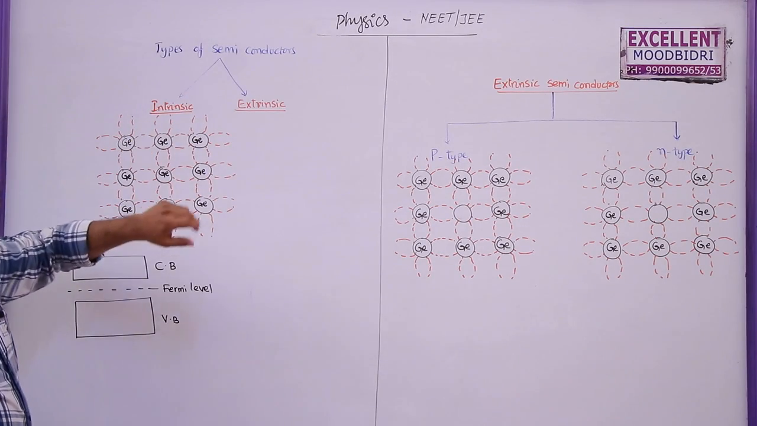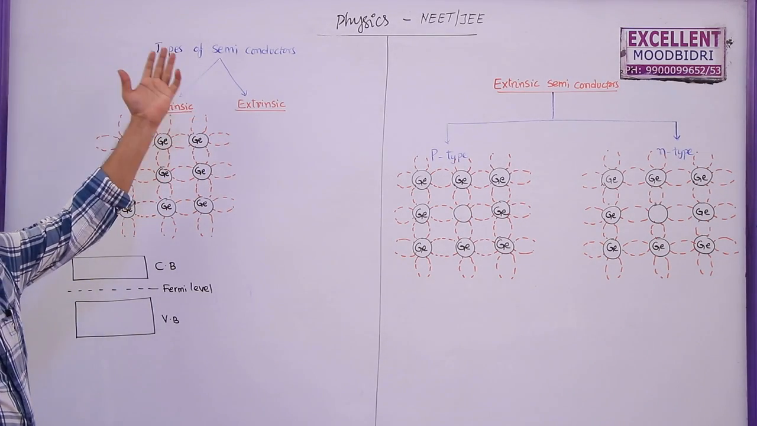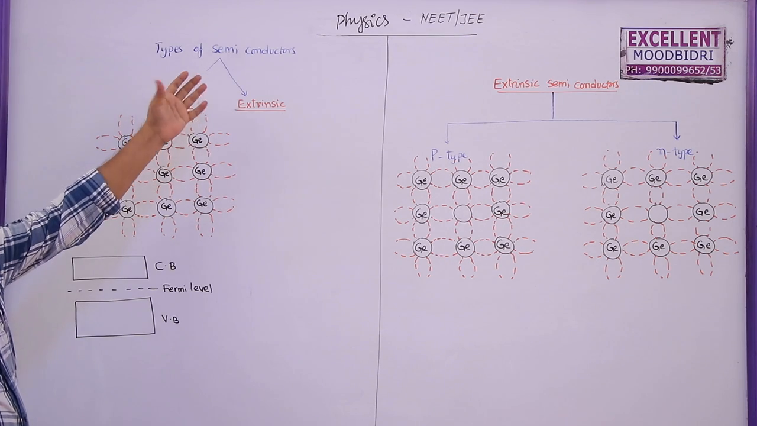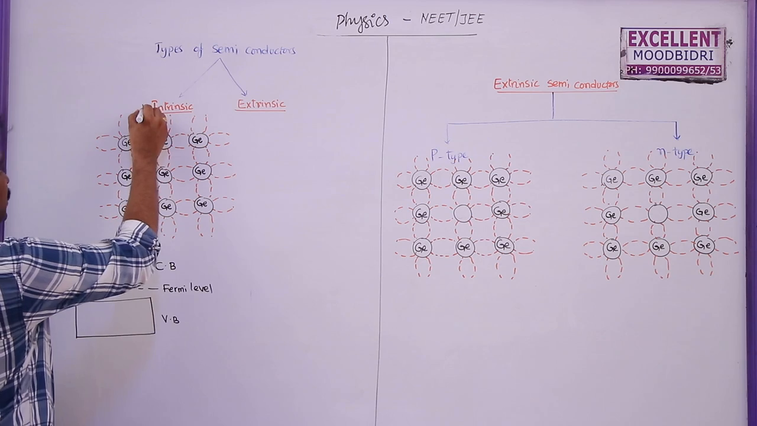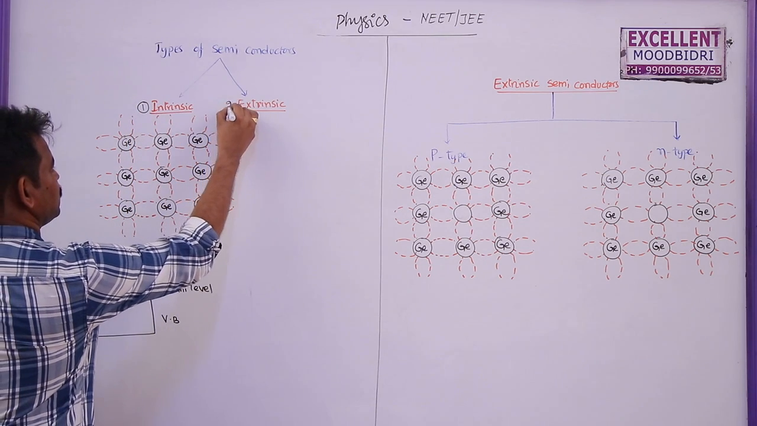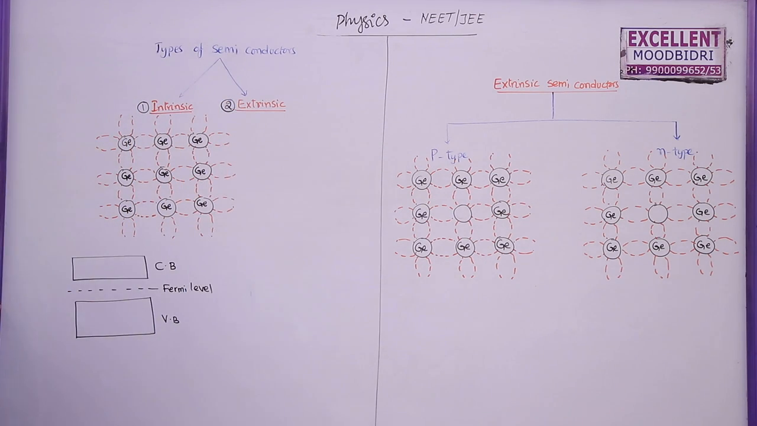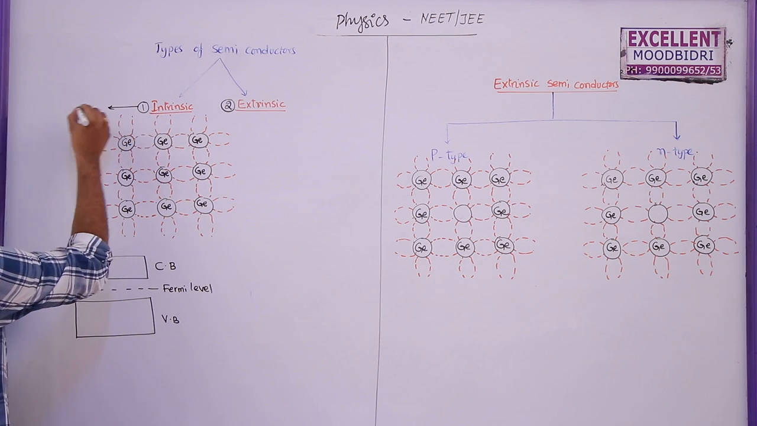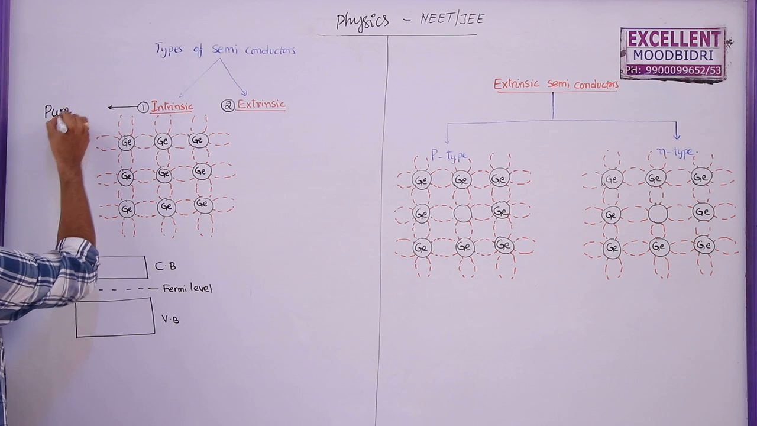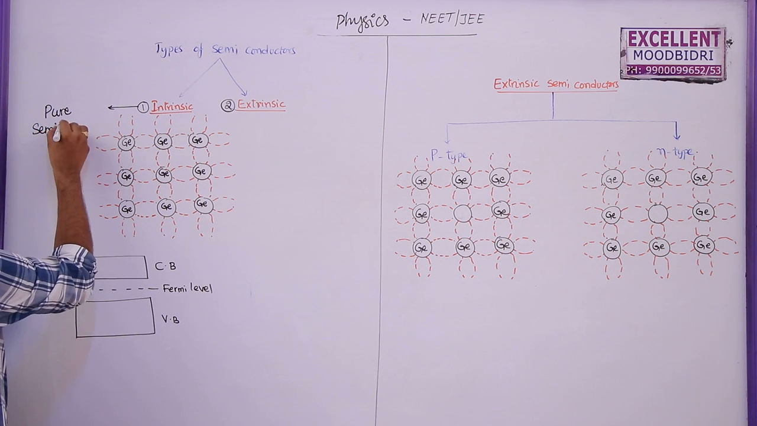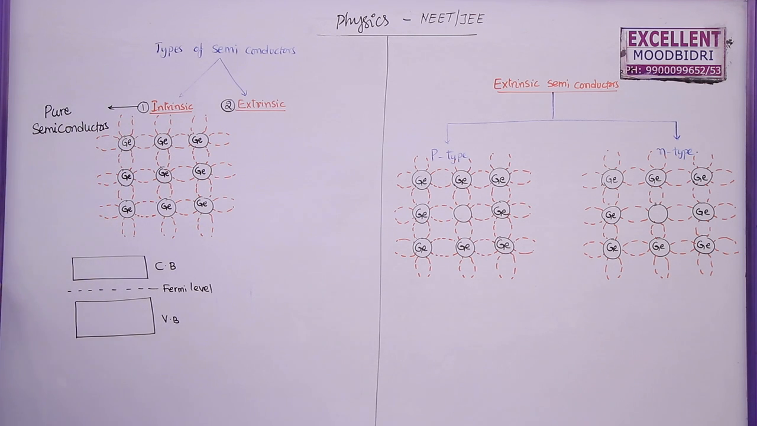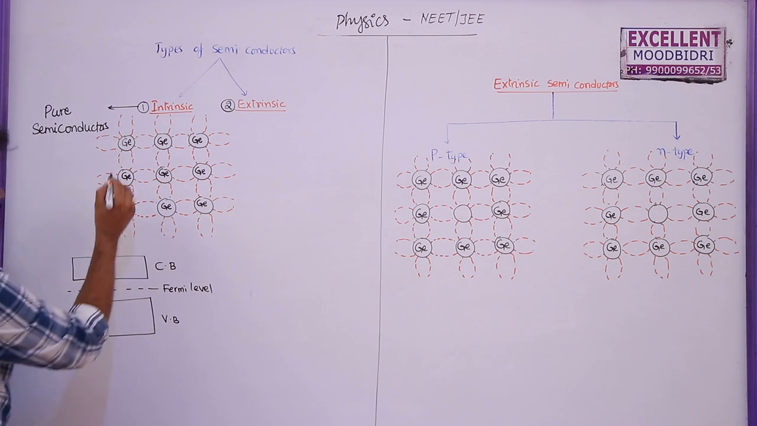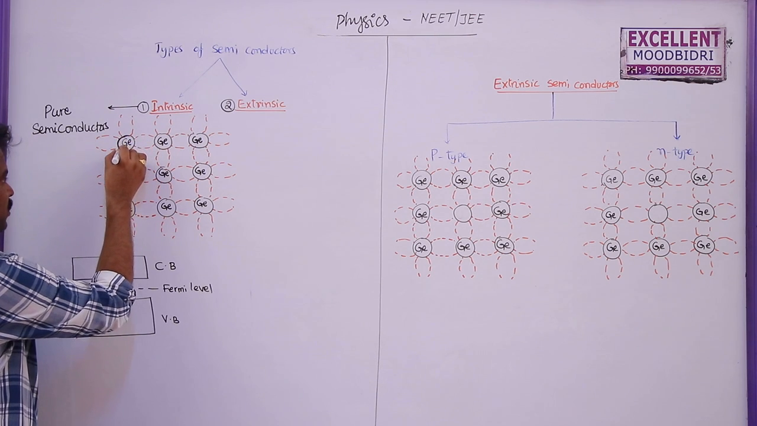Types of semiconductors. We can divide the semiconductors into germanium, silicon or gallium arsenide. All these semiconductors can be divided into two types. The first one is intrinsic semiconductors, the second one is extrinsic semiconductors. Intrinsic semiconductors are the pure semiconductors. Semiconductors in their pure form are called intrinsic semiconductors. Here you can see, let me take a germanium here.